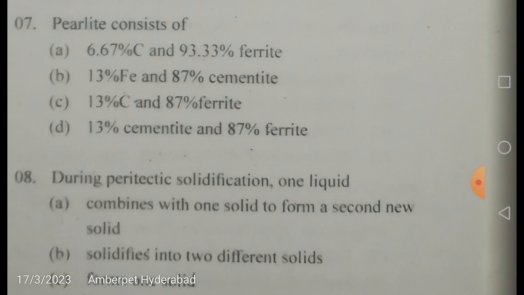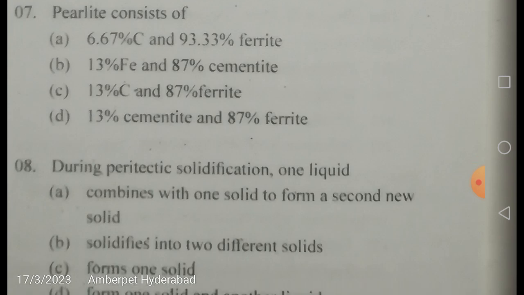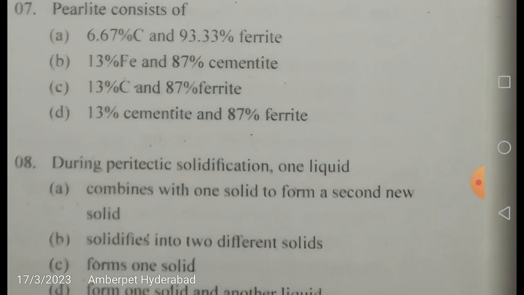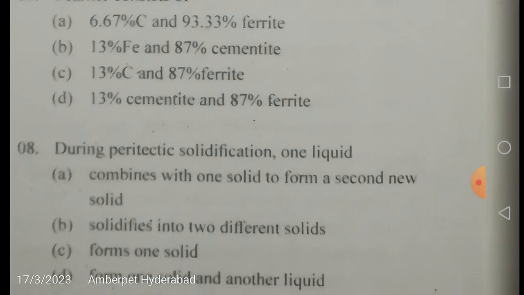So that's how you can easily remember, to avoid the confusion whether it is 87% cementite and 13% ferrite, or 87% ferrite and 13% cementite. So you can sometimes make some tricks for remembering certain questions which are a little confusing.